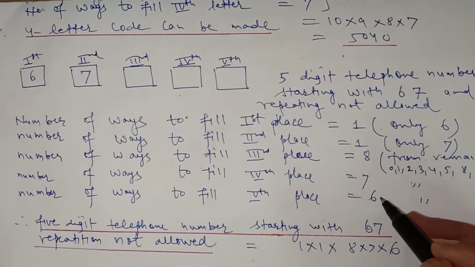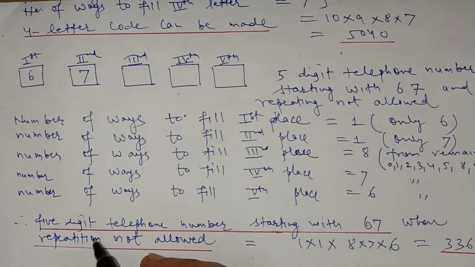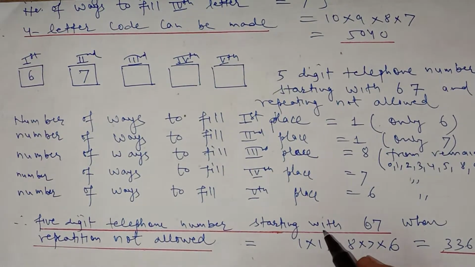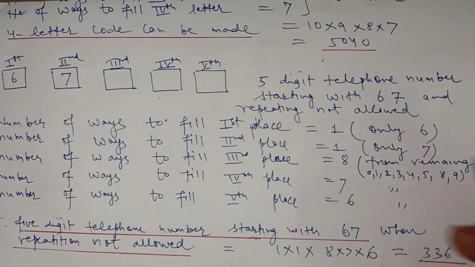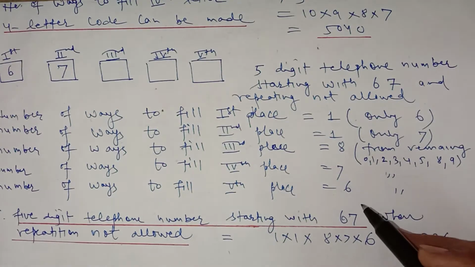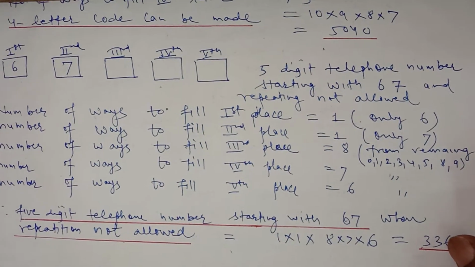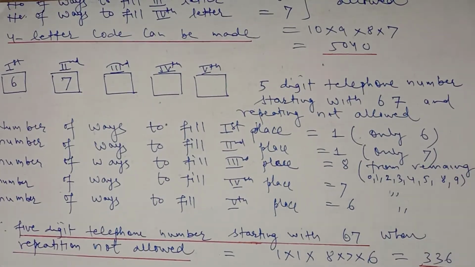So the total number of telephone numbers starting with 67 where repetition is not allowed is 1 into 1 into 8 into 7 into 6 by the fundamental principle of counting. So this is question number 4.